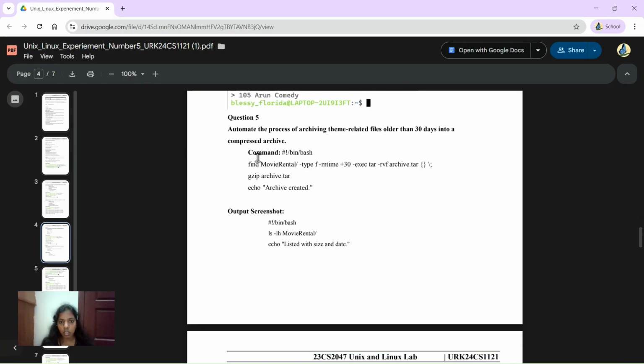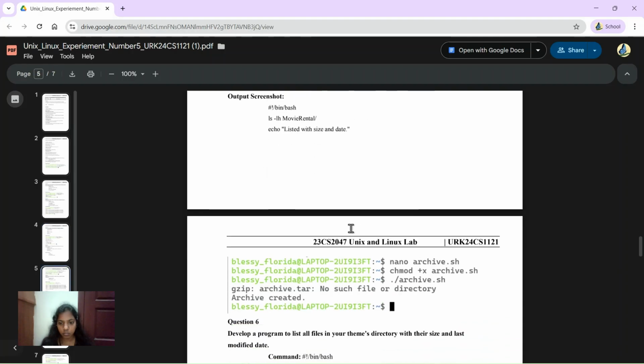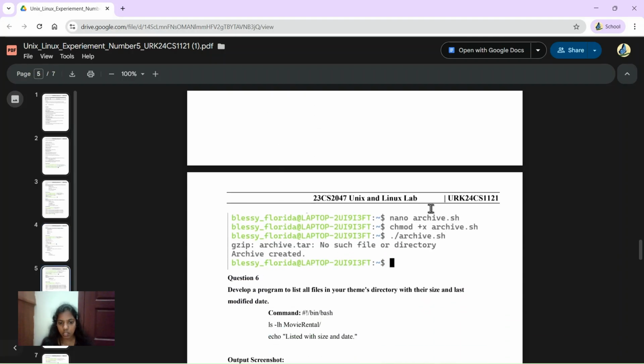The fifth question is to automate the process of archiving theme related files older than 30 days. Archiving theme related files is like saving a particular file which is older than 30 days. For that, the command is given here, which will be given inside the archive script file. At first, it is not showing the file directly. After it has been corrected, it will show archive created.